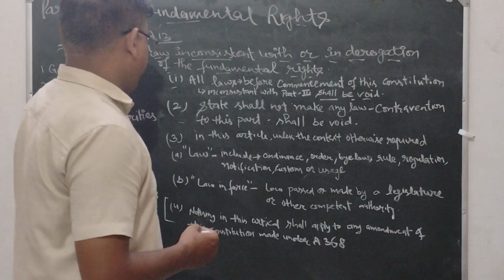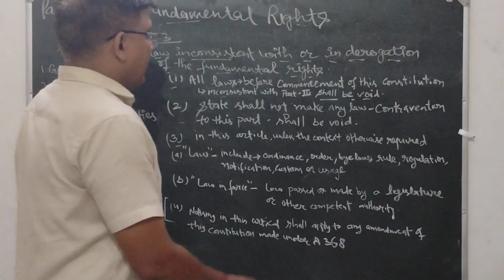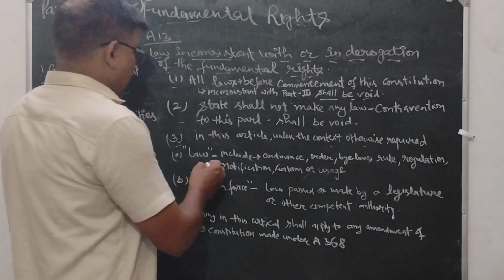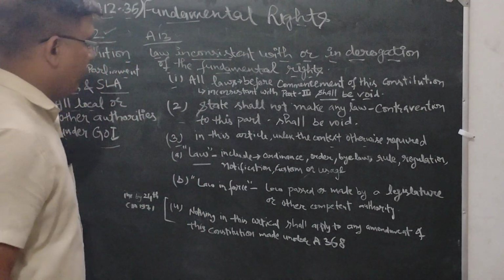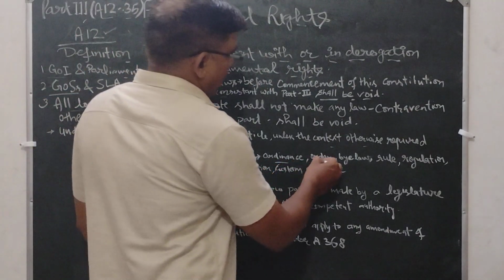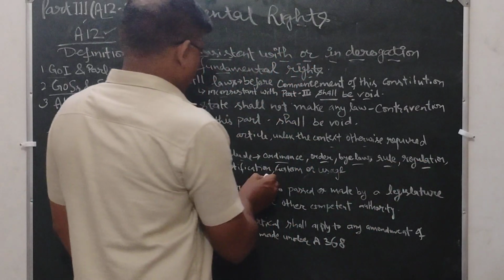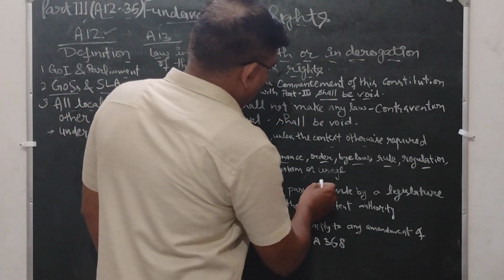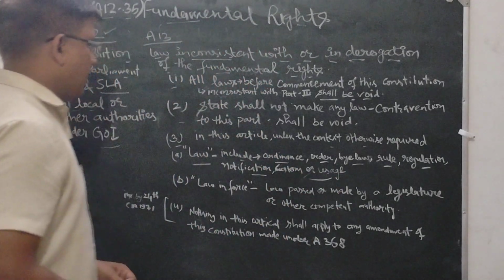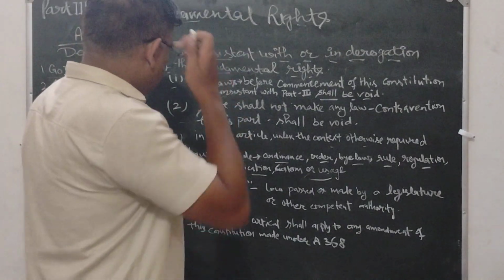Article 13 clause 3 tells us, in this article, unless the context otherwise requires, law. What is the meaning of law? Law includes ordinance, order, bylaw, rule, regulation, notification, customs and usage that are going on in Indian territory.